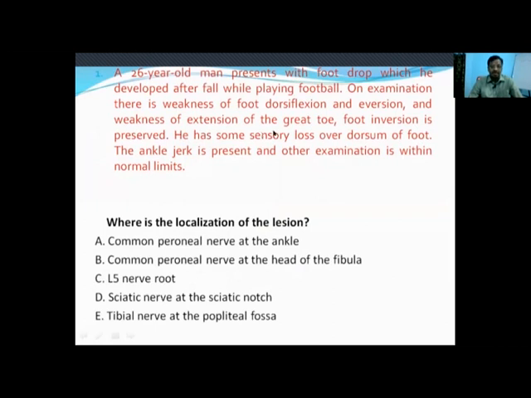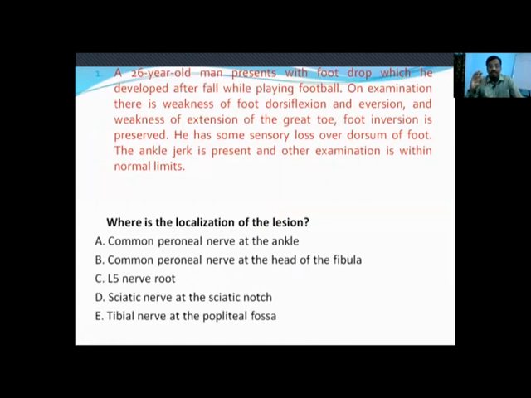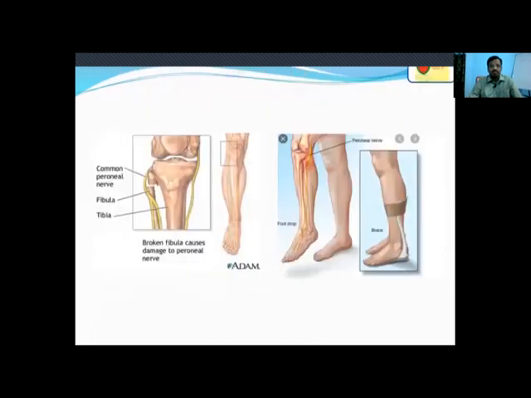If the sciatic nerve is involved, there will be a mild pain from the low back radiating to the back aspect of the thigh and also the lateral aspect of the thigh, and it will be radiating down, and on much more compression, even knee extensor weakness will be there. But that is not mentioned here. In tibial nerve at the popliteal fossa, if the tibial nerve is involved, there will be plantar flexion weakness, but that is not there in our question. So the answer is common peroneal nerve at the head of the fibula.